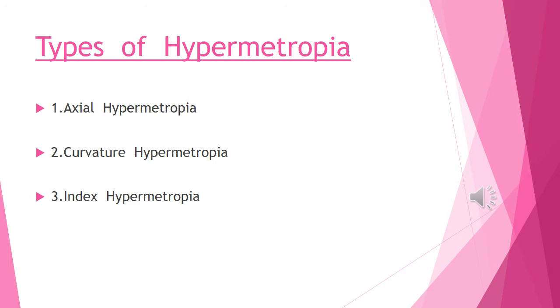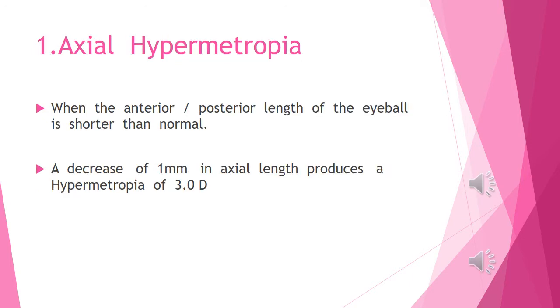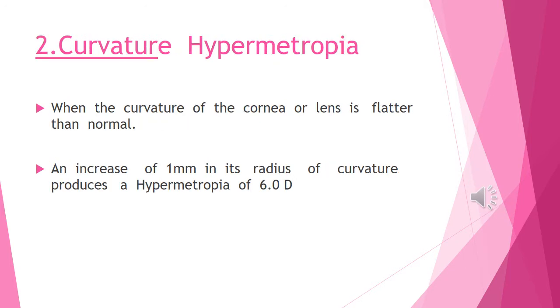Second we discuss the types of hypermetropia. Type 1, axial hypermetropia. Type 2, curvature hypermetropia. Type 3, index hypermetropia. Axial hypermetropia: when the anteroposterior length of the eyeball is shorter than normal.